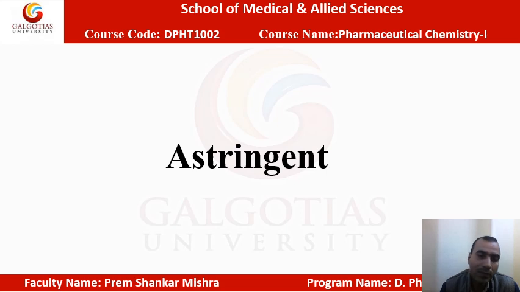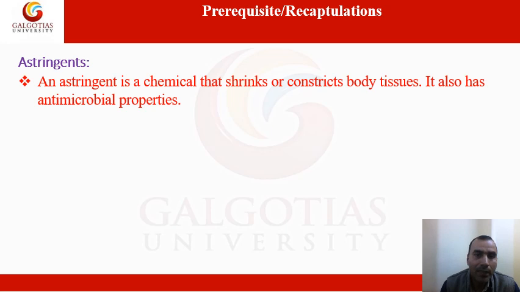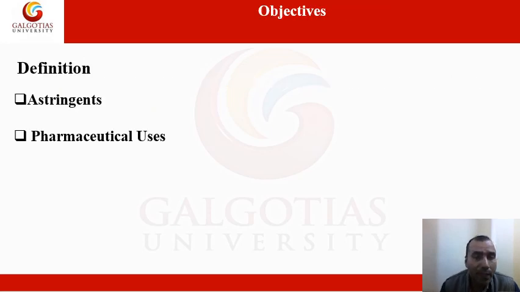Today we are going to discuss astringents. It is a chemical that can shrink or constrict body tissues and also has antimicrobial properties. So here we can define astringent. What is an astringent? What is its use? We will see different parameters, physical property and chemical property. All these things we will discuss under this topic.